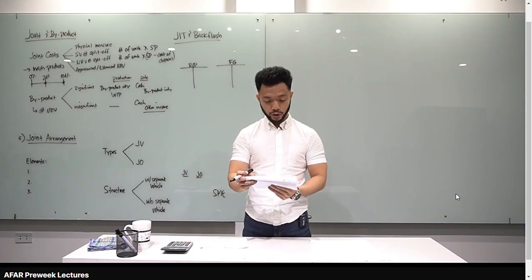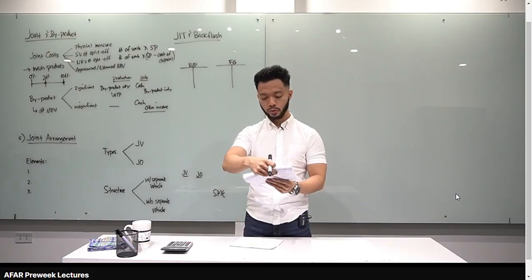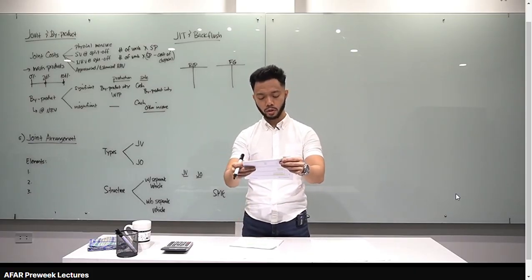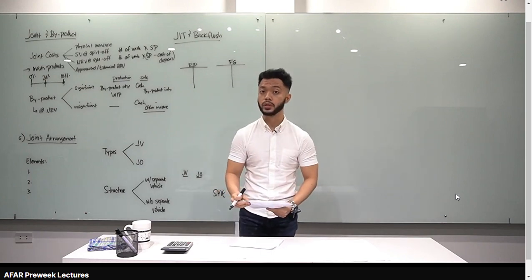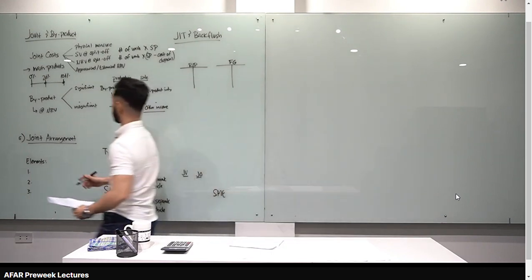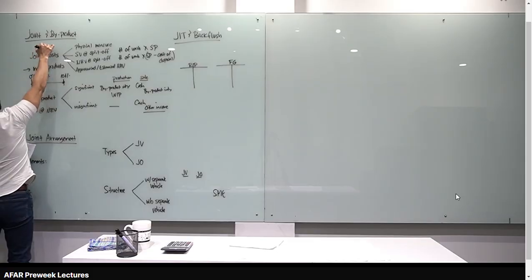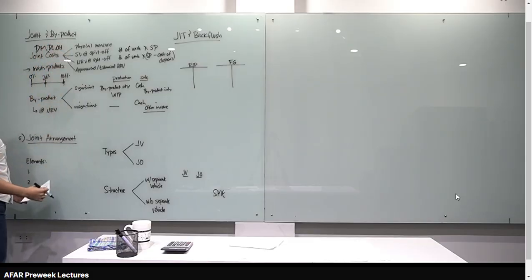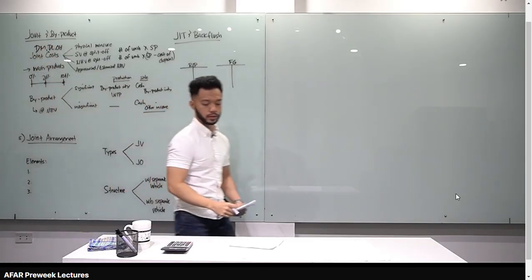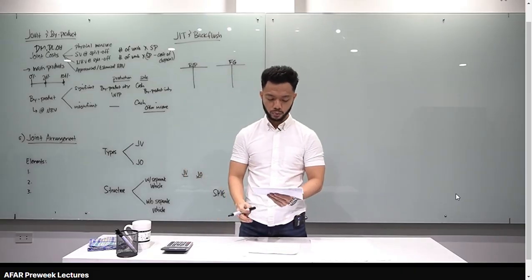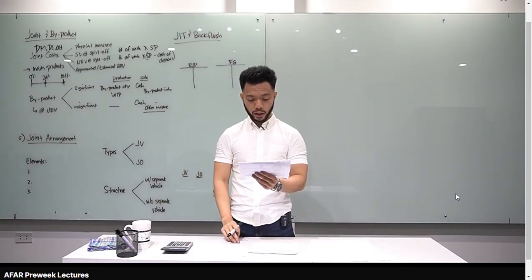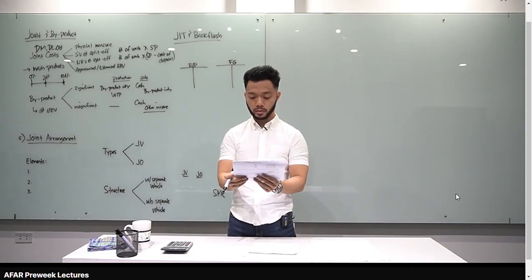Number 59. The allocation of joint costs to individual products is useful primarily for purposes of letter B, inventory costing. That joint cost is actually your direct materials, direct labor, and overhead, which is our work in process. So it's very important to allocate it to the main products for costing purposes. Number 60.